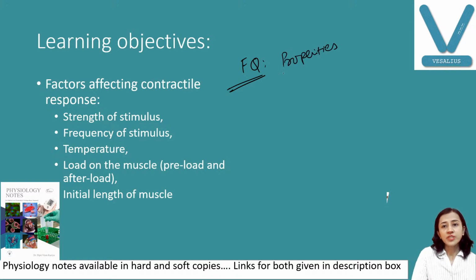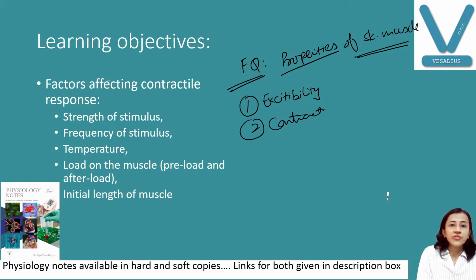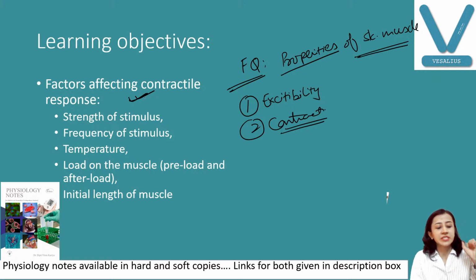One property is excitability, action potential, which we have already discussed. The second property is contractility, the contractile response, one of the very important topics that we are going to discuss. Which are the factors that affect skeletal muscle contraction?